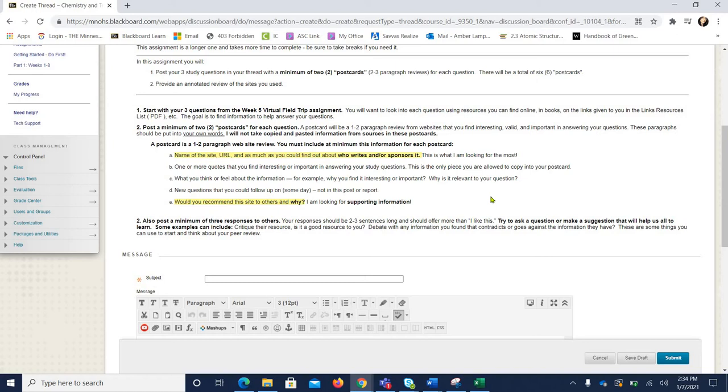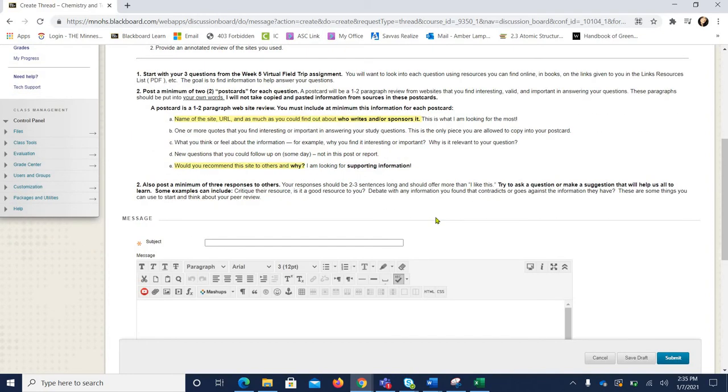What you think or feel about the information, how does it relate to your questions, did it help you answer, etc. New questions you might have in regards to what you've read, and then would you recommend this resource or website to others and why with supporting information. Each postcard has those 5 pieces, and again you'll have a total of 6 postcards. Each of your study questions will have 2.